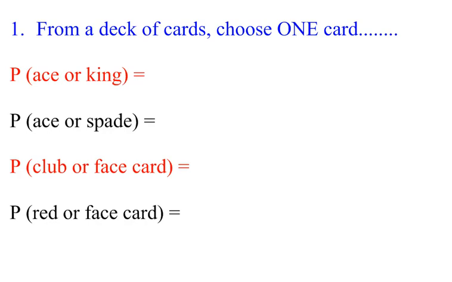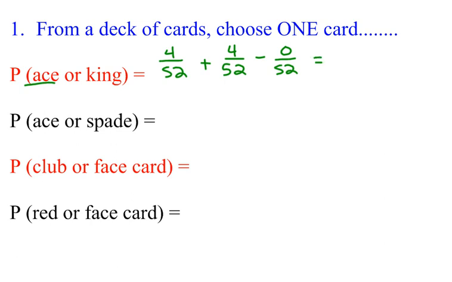So from a deck of cards, remember we did the deck of cards before, it says choose one card, find the probability you choose an ace or a king. Because there aren't any aces that are kings, these would be examples of mutually exclusive. But to start, how many aces do I have to choose from? So I have 4 out of 52 cards that are aces. I'm going to add the number of kings I can choose. So again, there are 4 kings out of 52 cards. How many cards can be a king and an ace? That can't happen. So my overlap that I'm taking out doesn't exist. There is no overlap. So we could say 0. We could skip that step, or we could say 0 out of 52, however you prefer to write it.